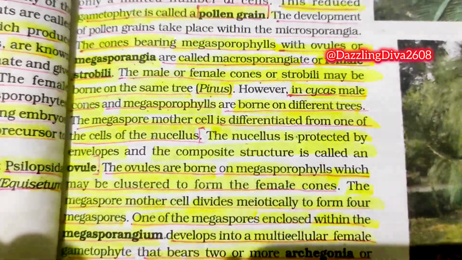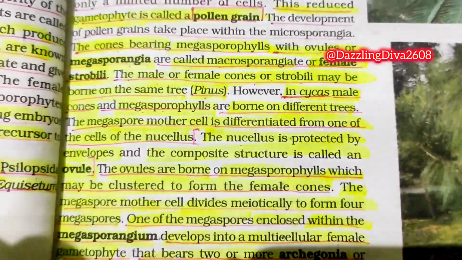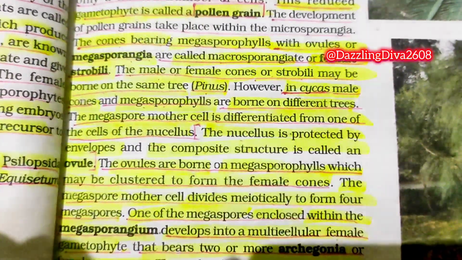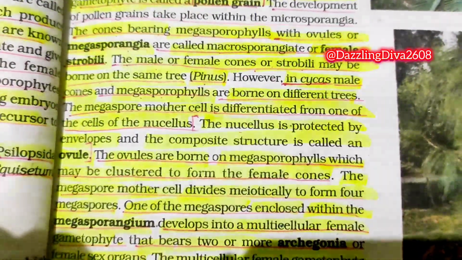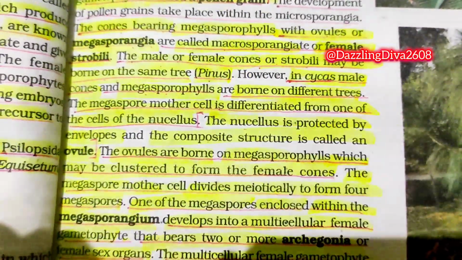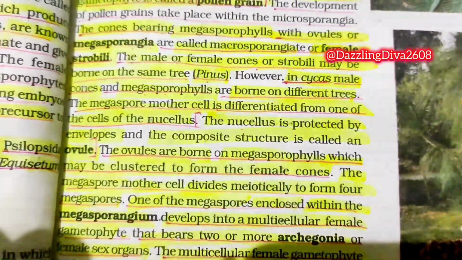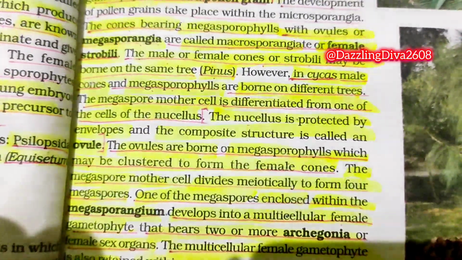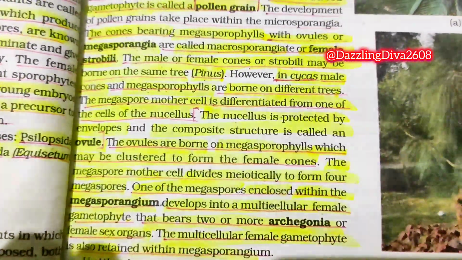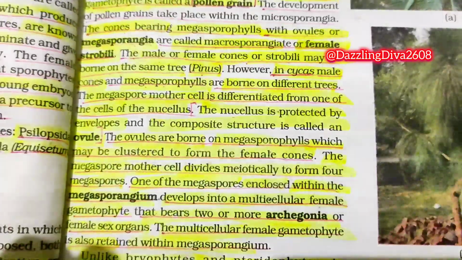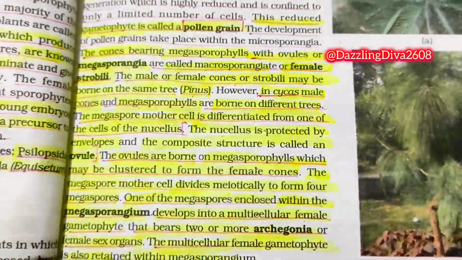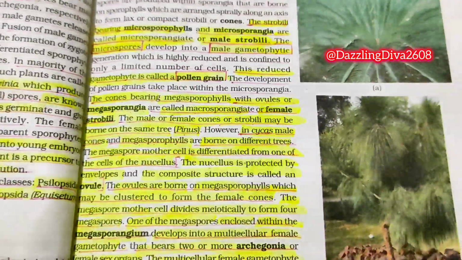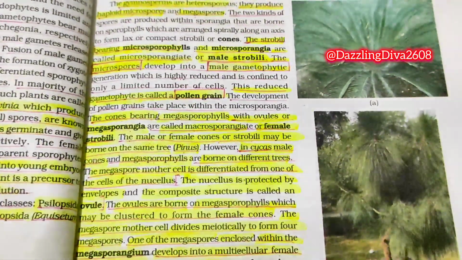The megaspore mother cell divides meiotically to form four megaspores. One of the megaspores enclosed within the megasporangium develops into a multicellular female gametophyte that bears two or more archegonia or female sex organs. The multicellular female gametophyte is also retained within the megasporangium. These are the highlighted important points for NEET UG.